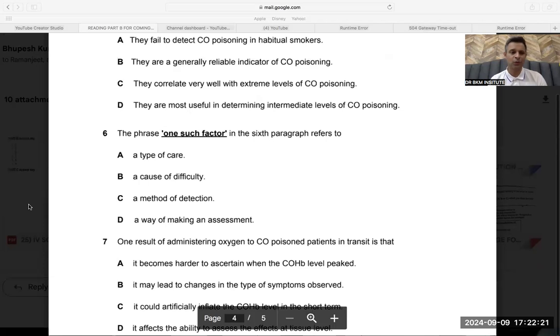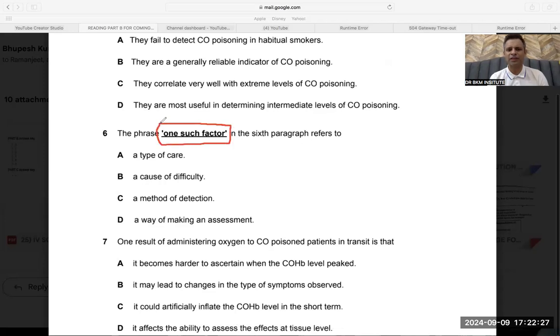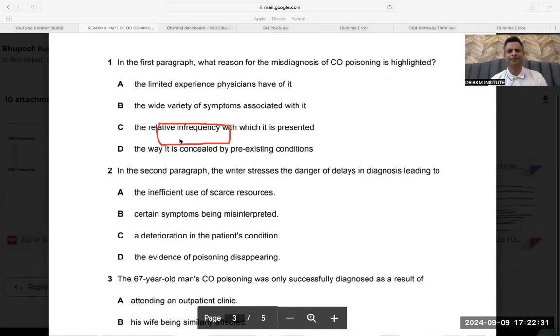Now I will try to do one more question for you in the same. Otherwise, I try to keep my videos short. The phrase "one such factor" in the sixth paragraph refers to one such factor. Okay.